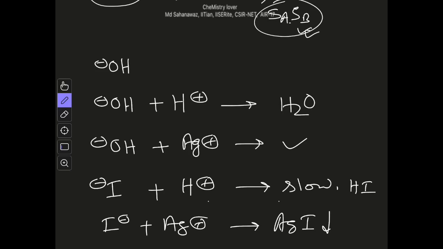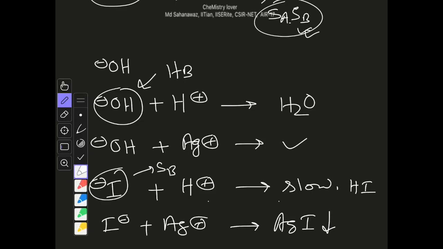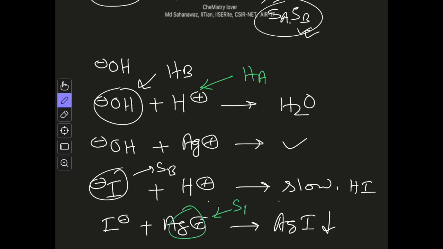So in this case, OH minus is a hard base, and I minus is a soft base, whereas H plus is a hard acid and Ag plus is a soft acid.